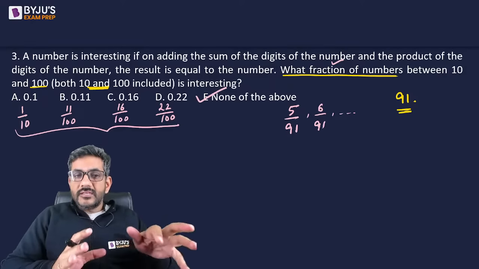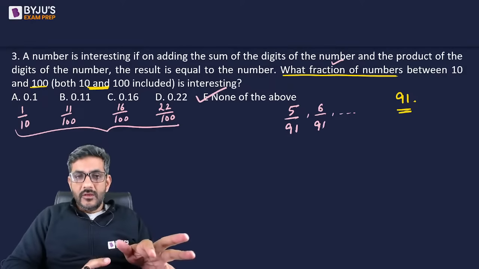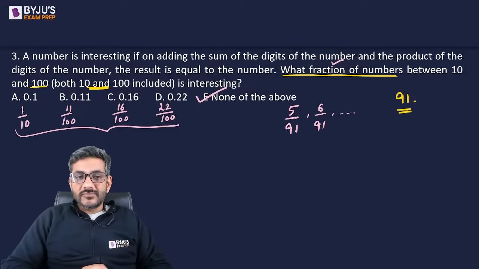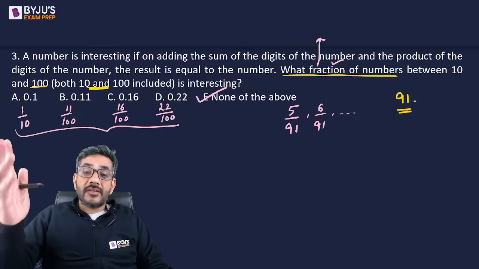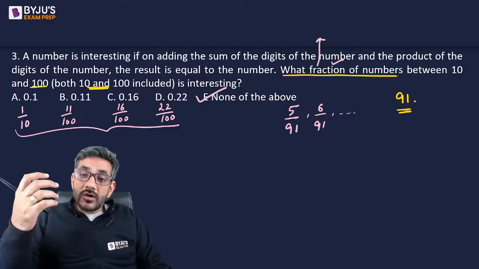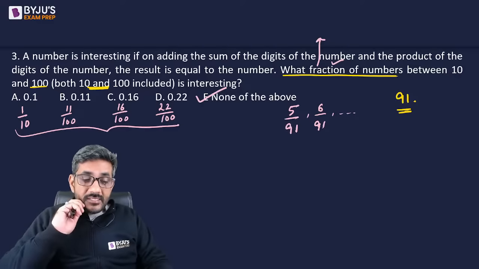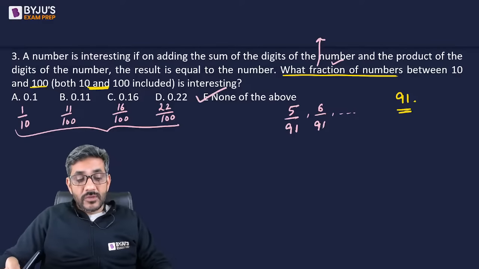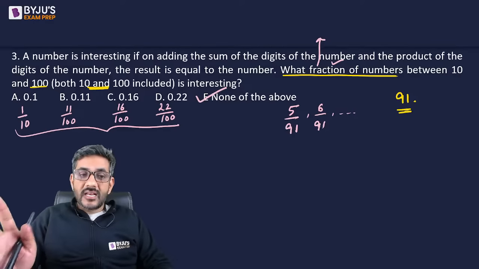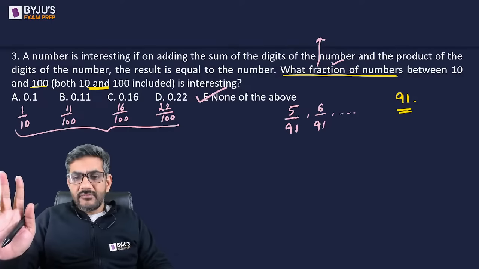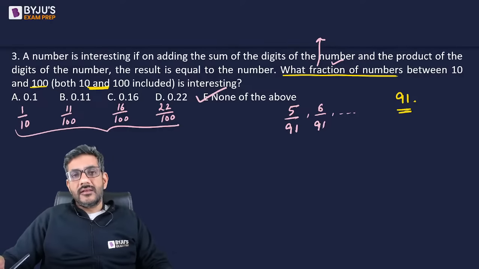So if you look at the options closely, you would probably be able to answer this fast. ध्यान दीजिएगा, he did not say what is the approximate fraction of numbers. He just said what fraction of numbers. That means there should be an exact fraction which will come out. और exact fraction 91 के साथ सिर्फ तभी आ सकता है when all 91 are interesting.